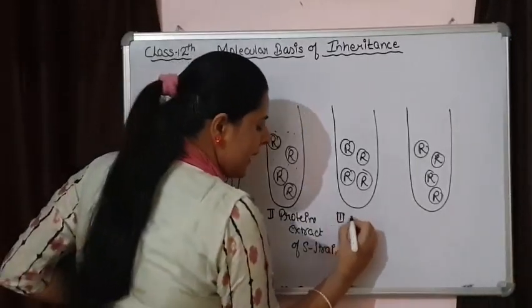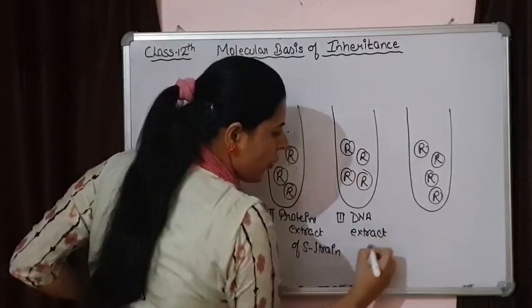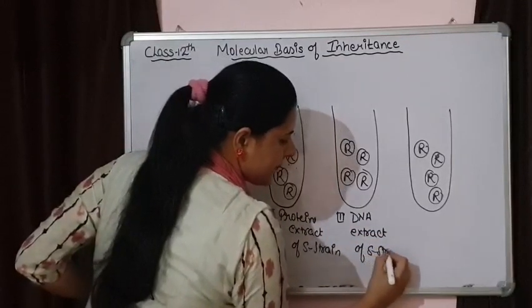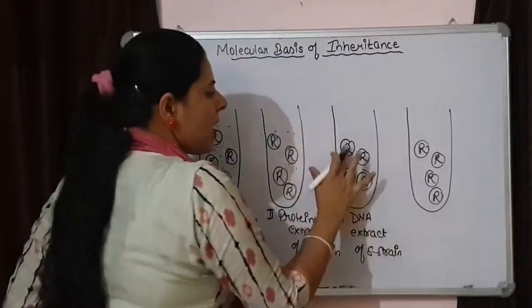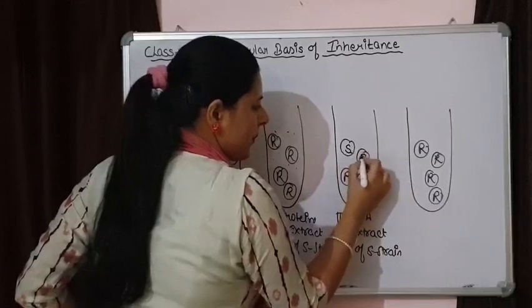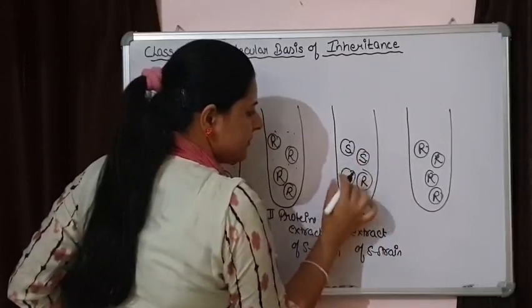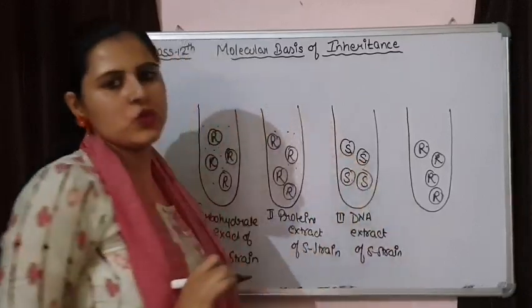Third, they added DNA extract of the S strain, and here they saw that the R strain had changed into S strain, the smooth strain.